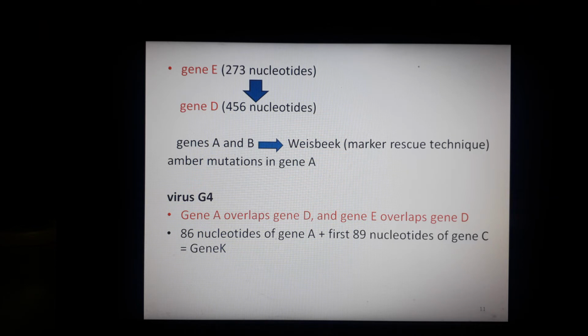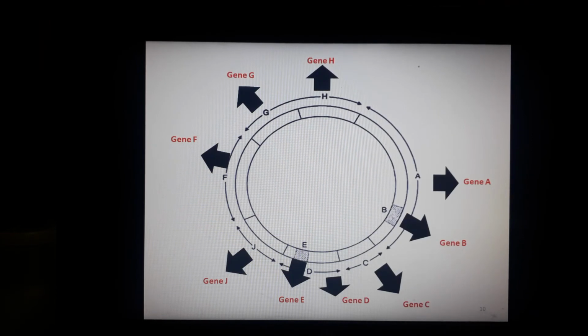Then they identified the initiation and termination codons of gene D, and concluded that the sequence of gene E lies in the later part of gene D. If we go back to the previous slide, you can see that gene E lies in the later portion of D, not at the start.